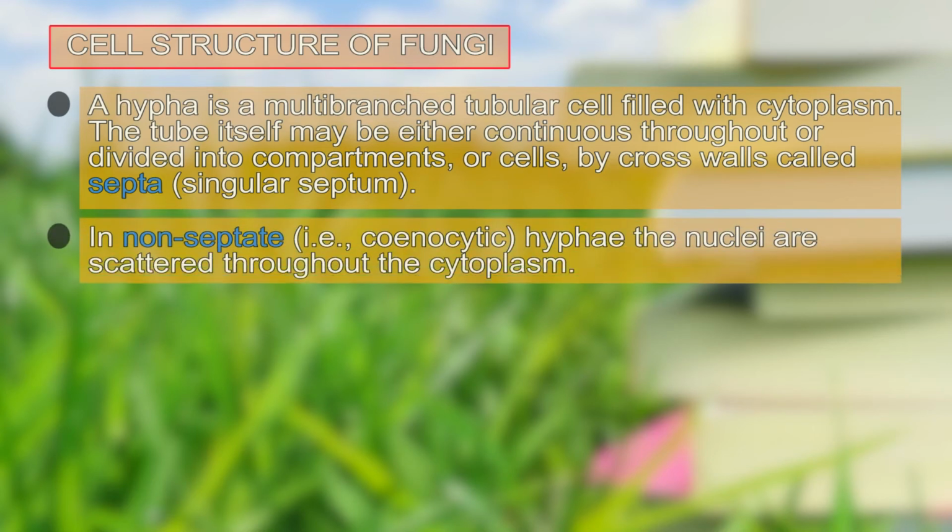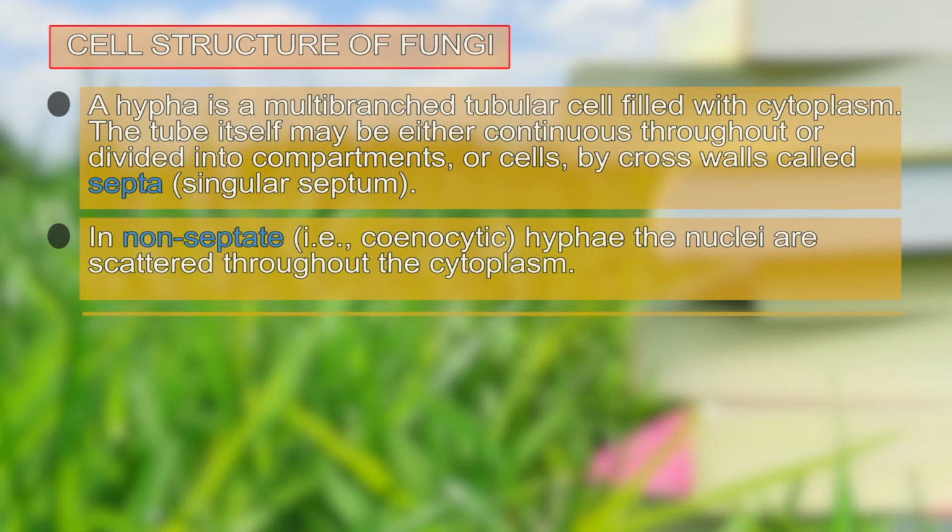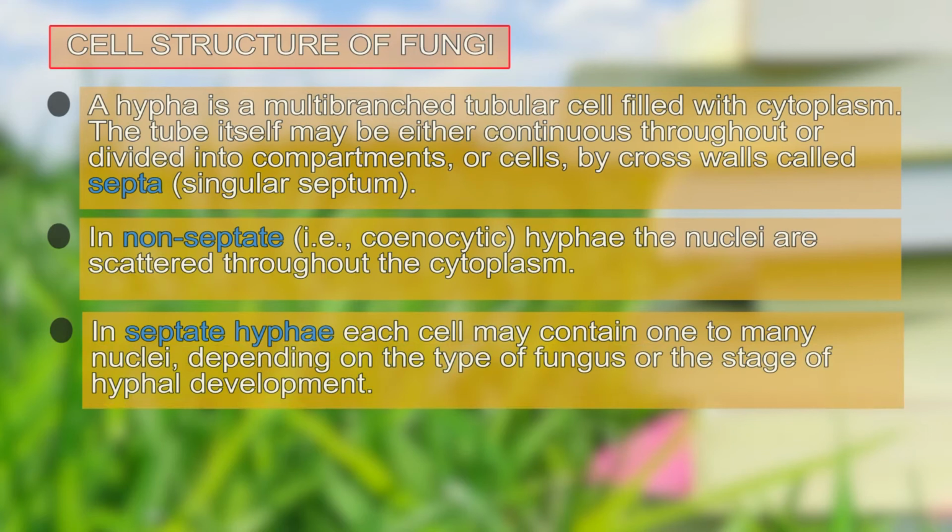Therefore, the hyphae can be non-septate when there is no septation. That means we call the hyphae cenocytic, having numerous nuclei in a tube-like structure. On the other hand, when the hyphae has septa, that is the cross walls between them, it is known as septate hyphae. In that case, each cell may contain one or many nuclei depending on the type of fungus or the group it belongs to.